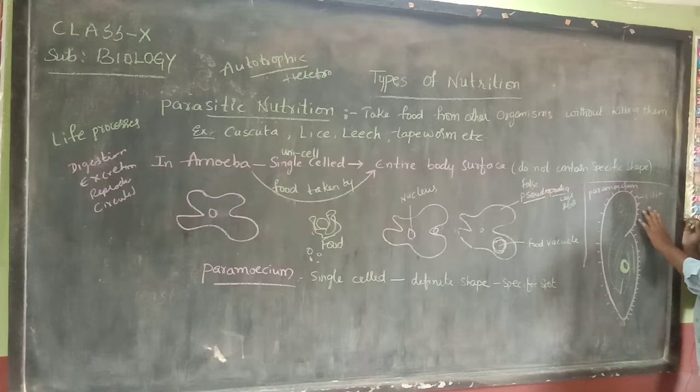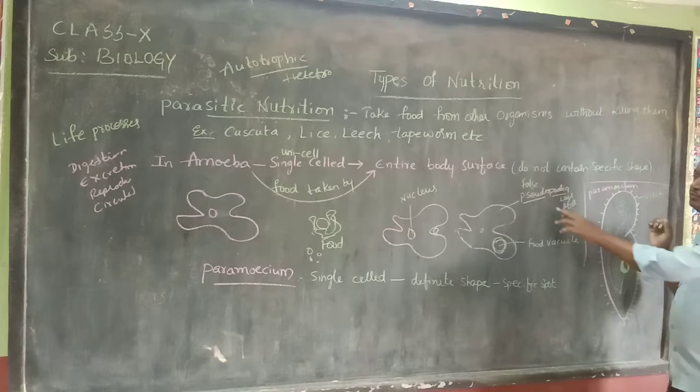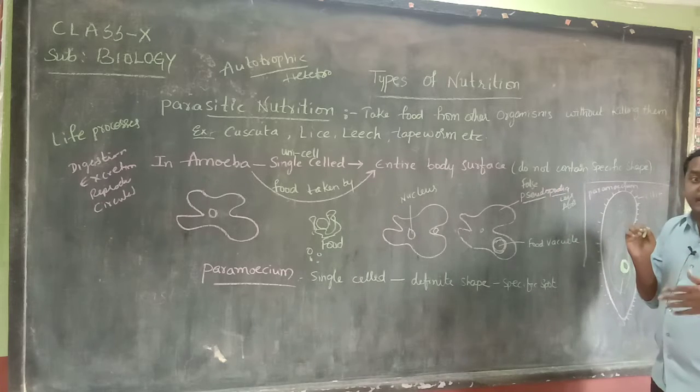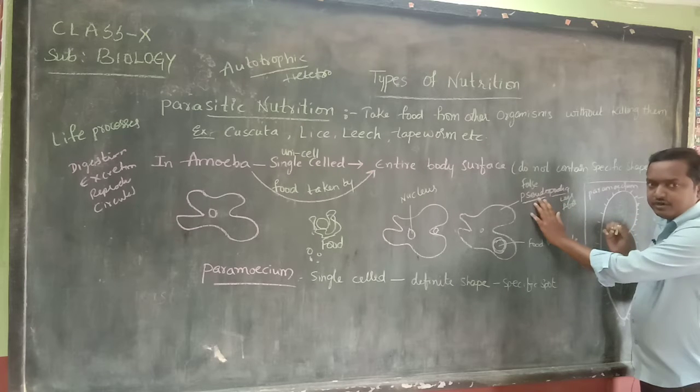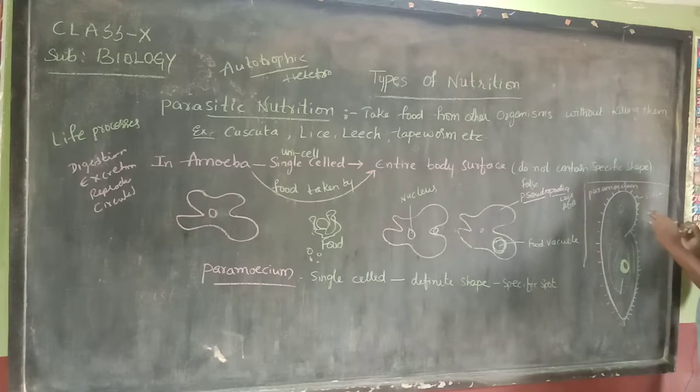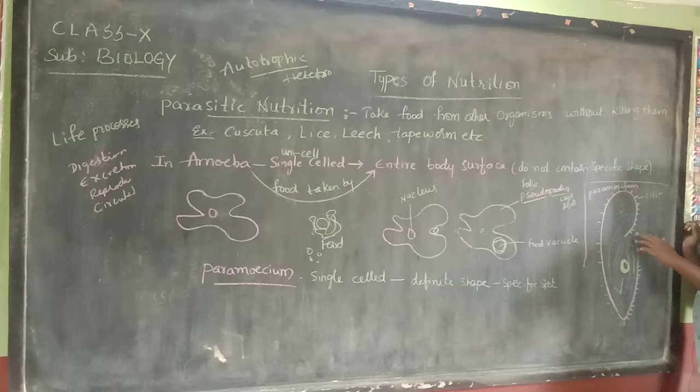Okay, hair-like structures, cilia. If you ask me how cilia are similar to pseudopodia in amoeba: locomotion in amoeba is done by pseudopodia, and locomotion in paramecium is done by cilia.